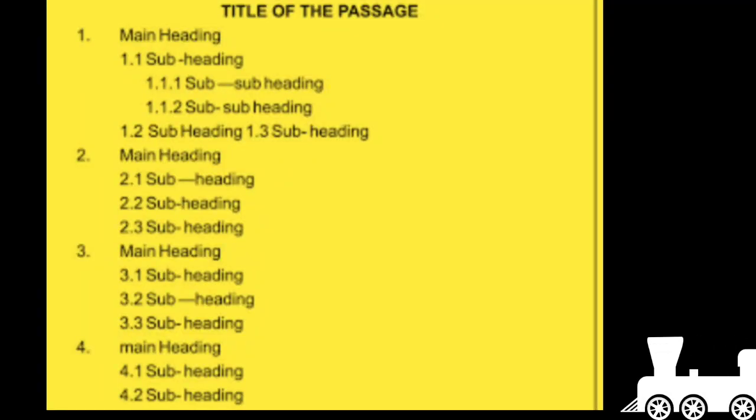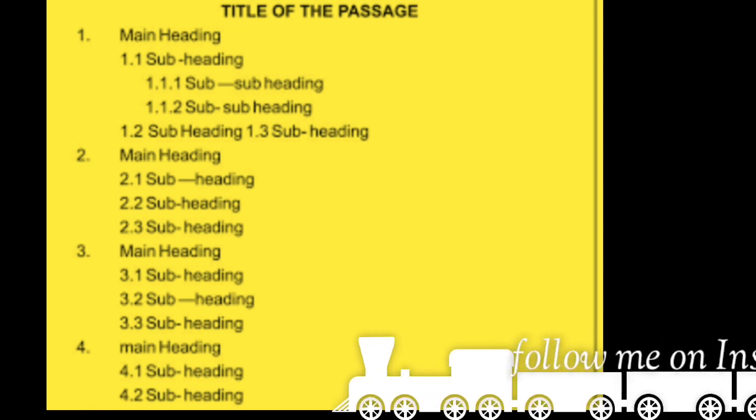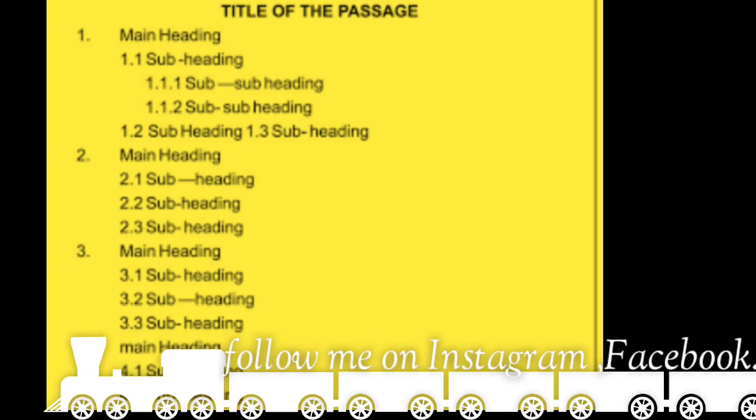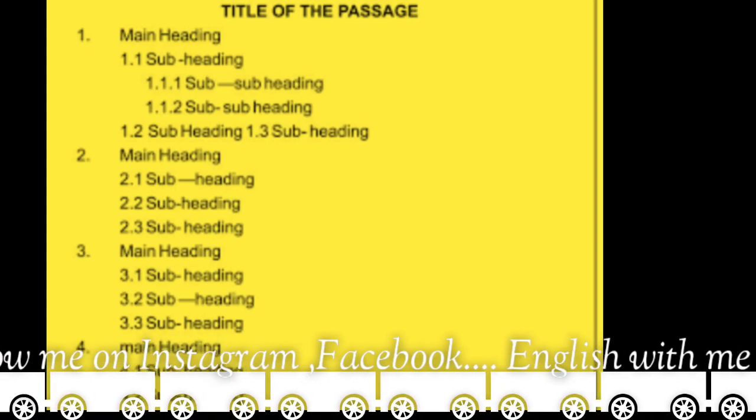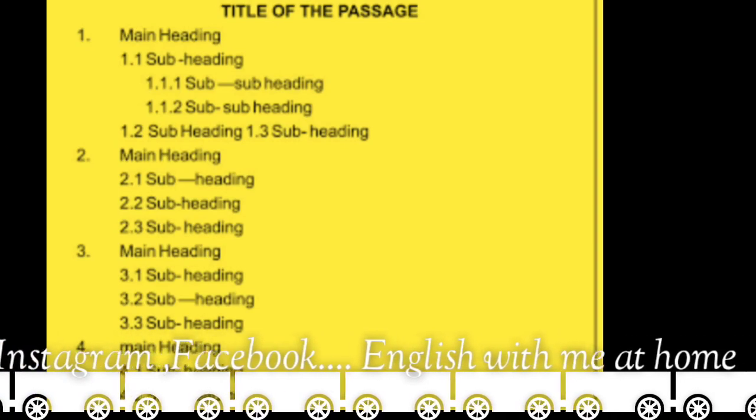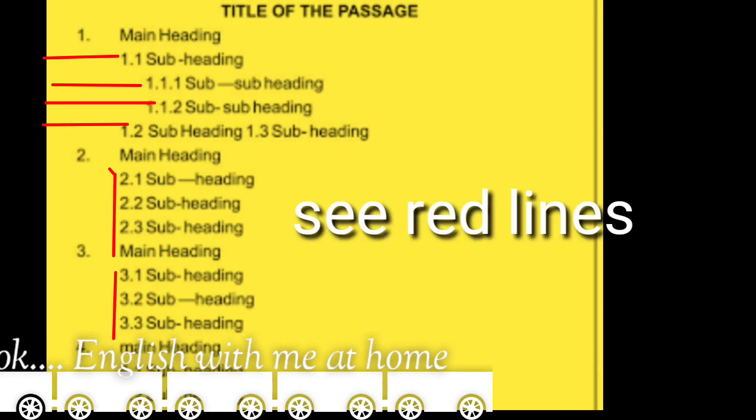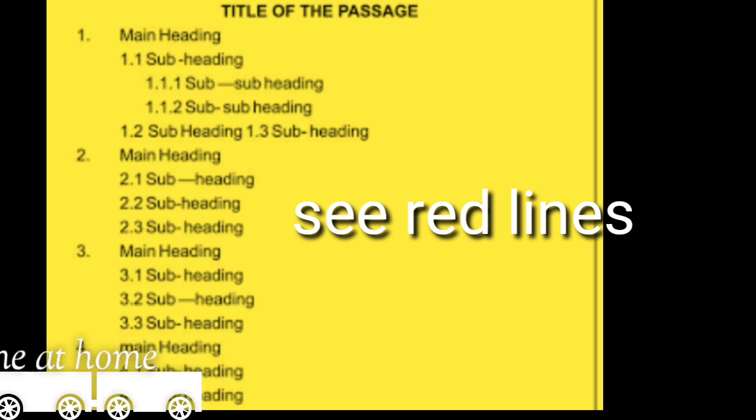Friends, you can see this is the format of note making. Title is written in the middle. Main heading and subheading are written here. Friends, use proper indentation while note making. Indentation means, friends, you can see leaving some space at the beginning. This is indenting. All points should also maintain the same distance away from the margin.